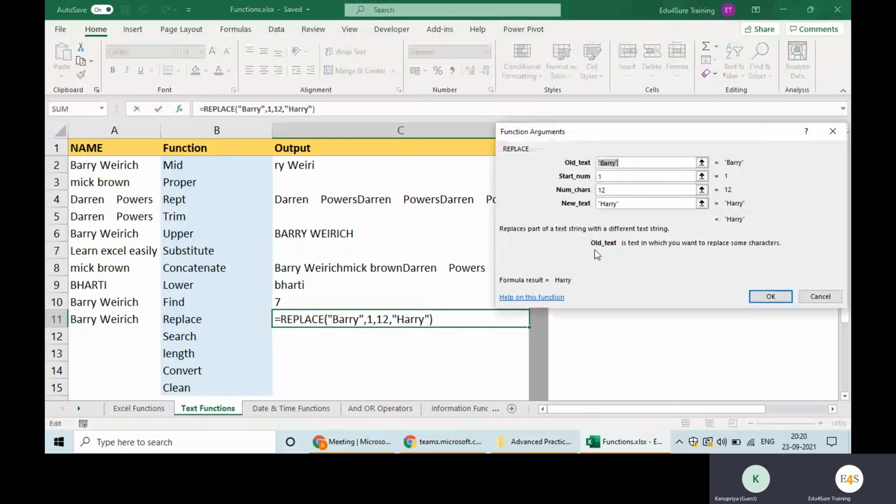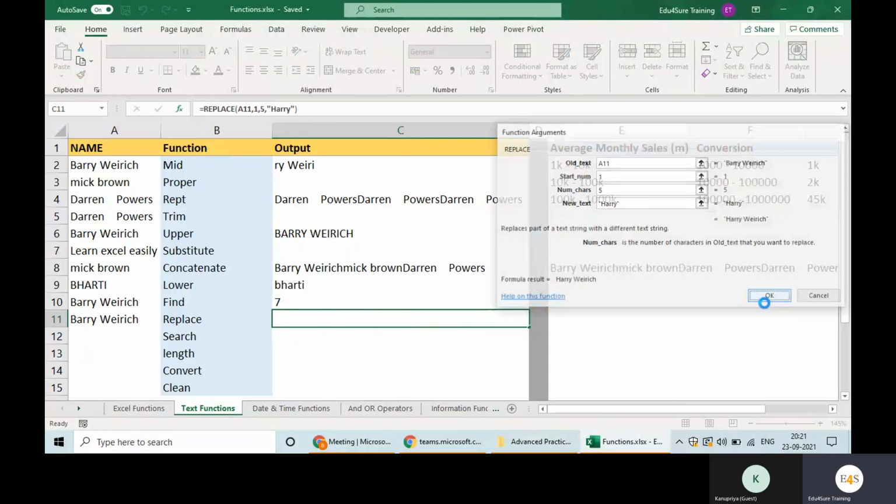Again I'm getting Harry here. The old text is Harry, so I have to write the surname in the old text as well. In the old text, I am selecting this entire cell. Keep 5 here. Are you getting the complete value now? Just a second.